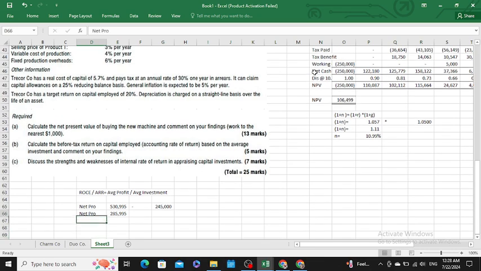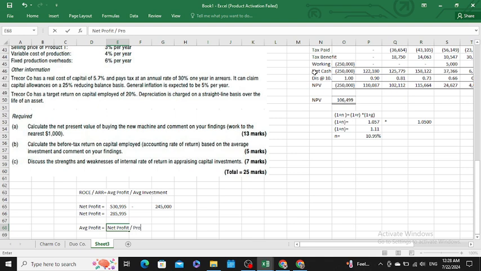For average profit, it is our net profit. For average profit, we would divide our net profit by the life of the project.